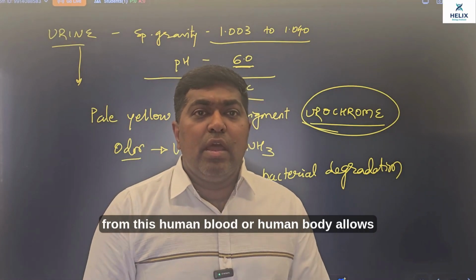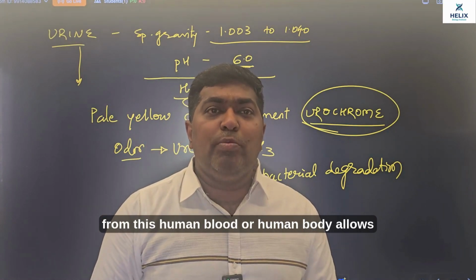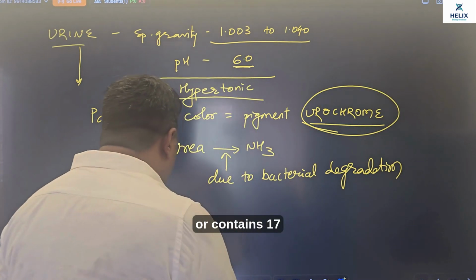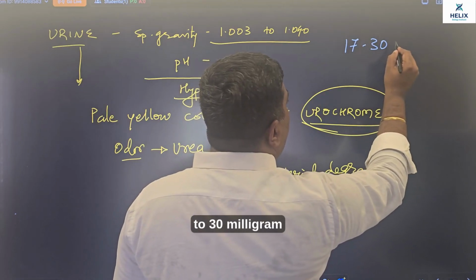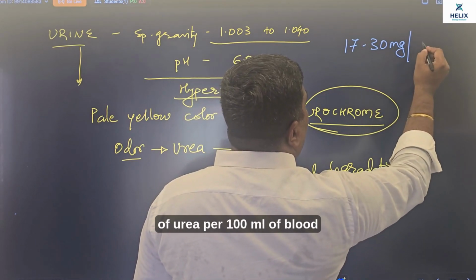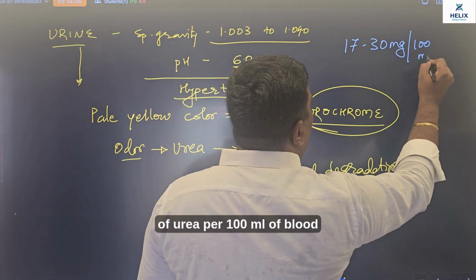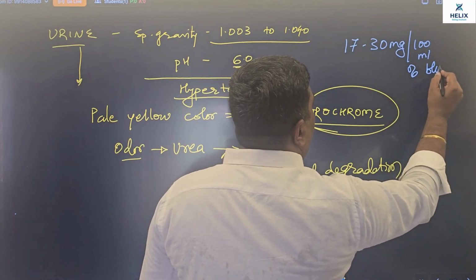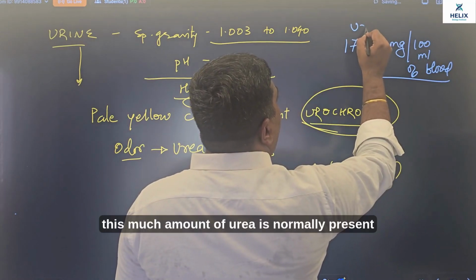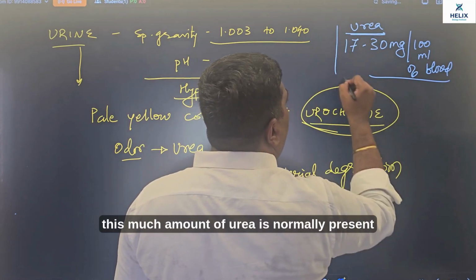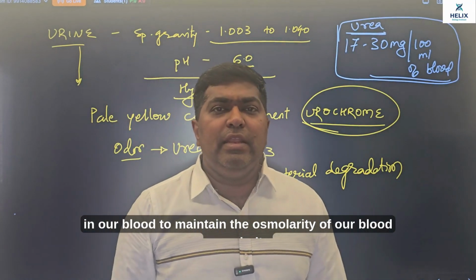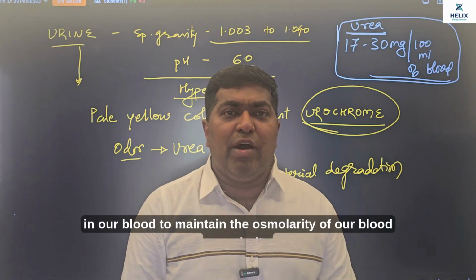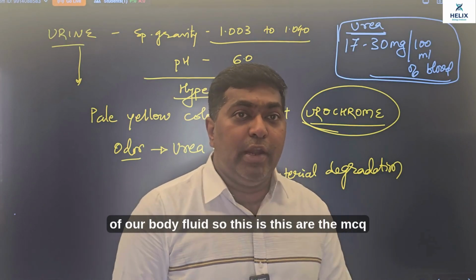Apart from this, the human body contains 17 to 30 milligram of urea per 100 ml of blood. This much amount of urea is normally present in our blood to maintain the osmolarity of our blood, the osmolarity of our body fluid.